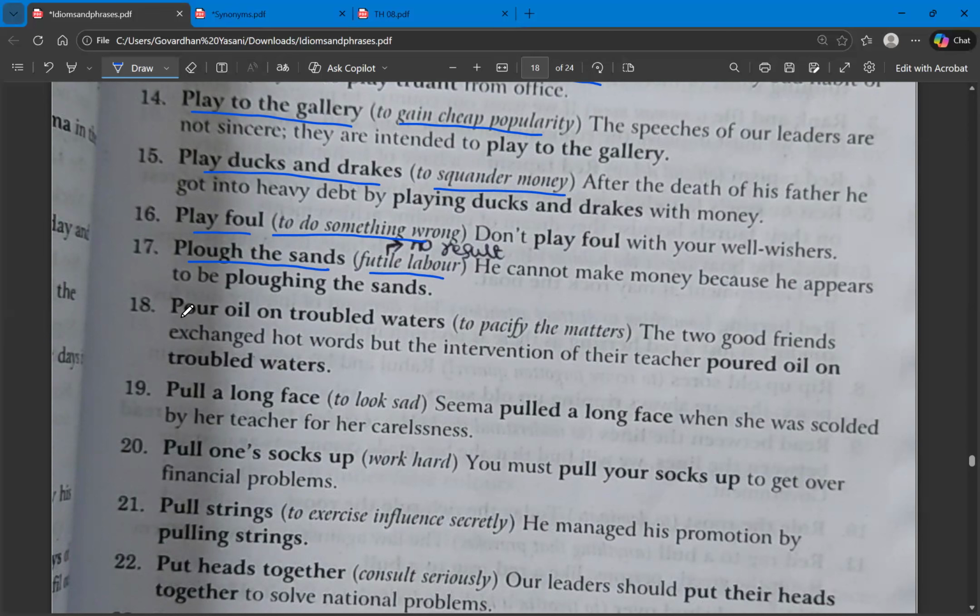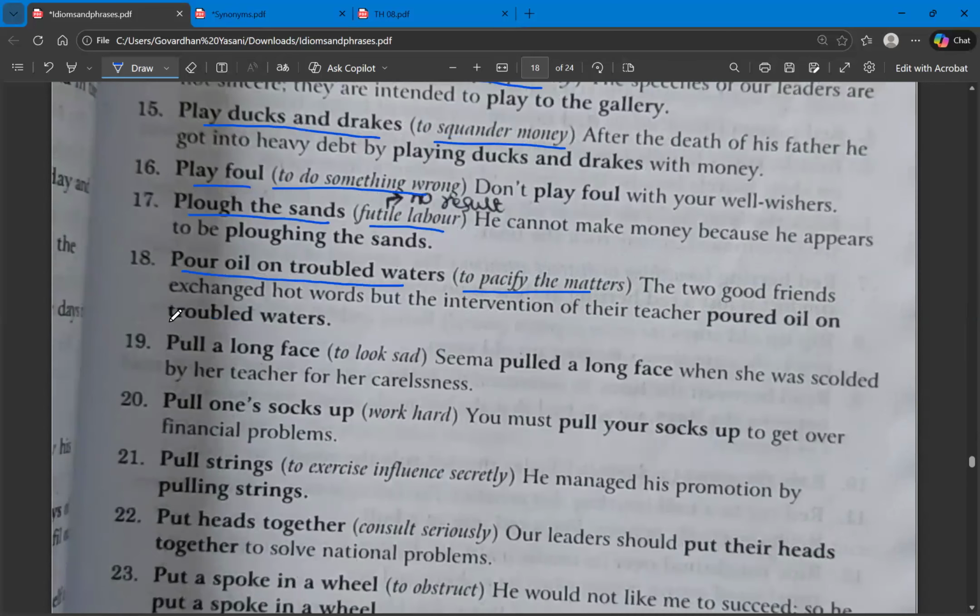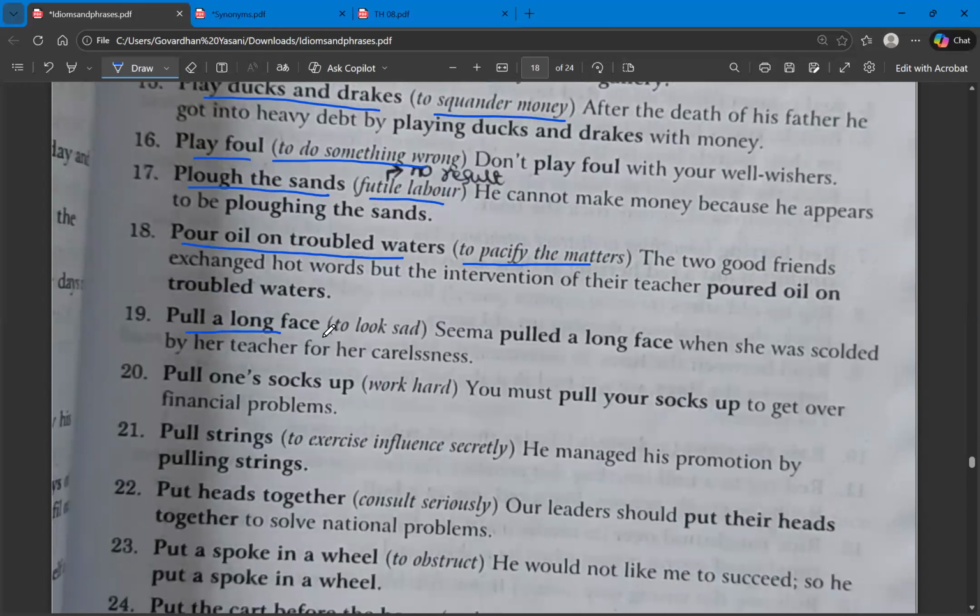And the next one, pour oil on troubled waters. Pour oil on troubled waters means to pacify the matters. Next, pull a long face. Pull a long face means to look sad.